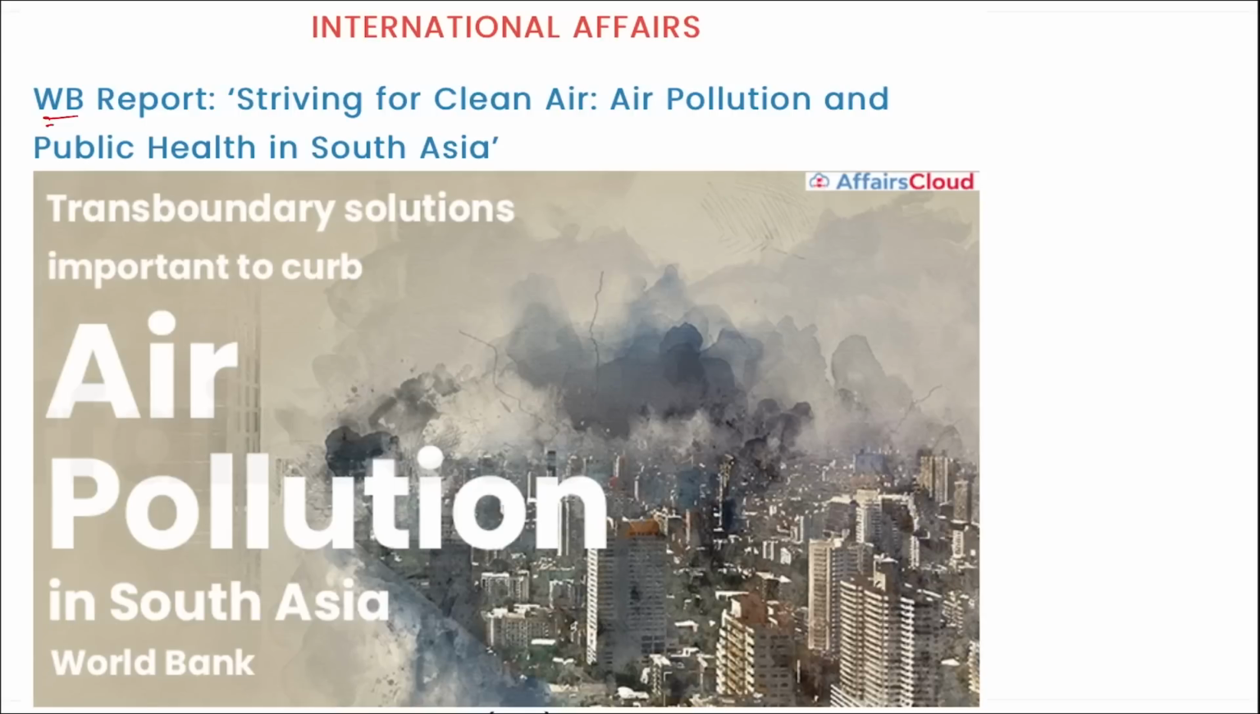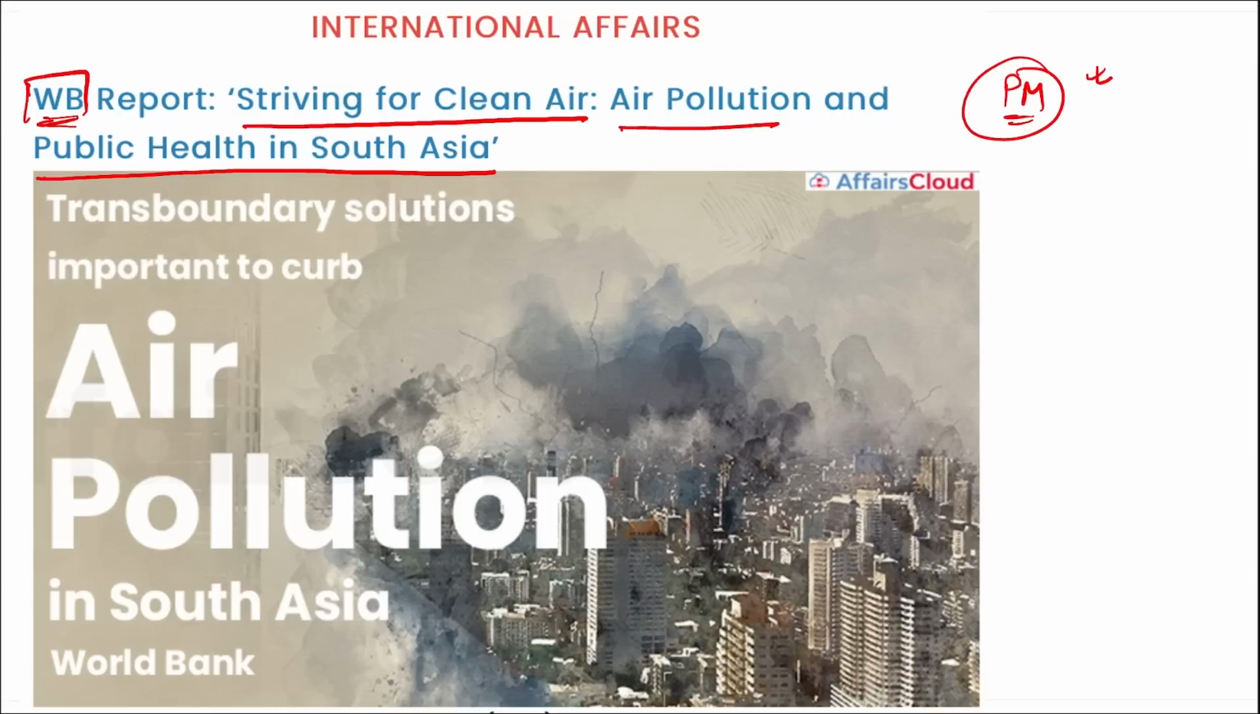Next, World Bank. World Bank recently released a report that is Striving for Clean Air: Air Pollution and Public Health in South Asia. So remember, this report was released by which organization? It was released by World Bank, and basically it is on the concentration of fine PM. What is PM? Here we are not talking about Prime Minister, it is particulate matter. Alright, these are the small dust particles using which we determine the level of pollution in the atmosphere or in the air surrounding you.